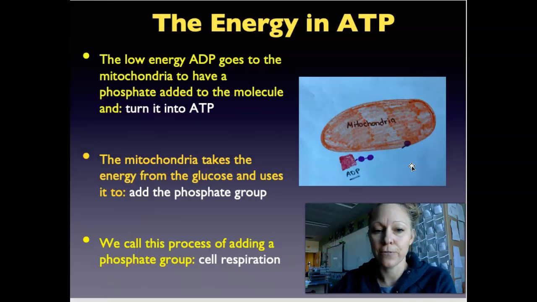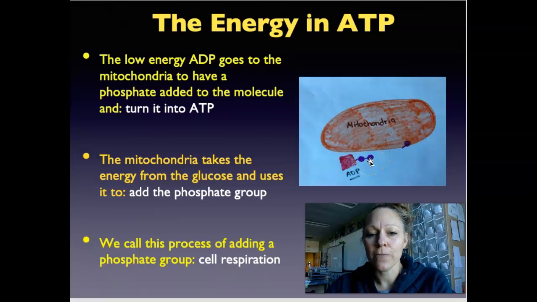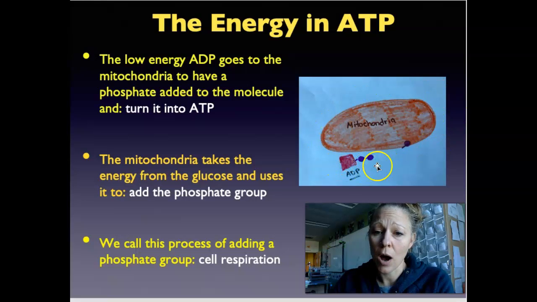It's taking the energy from glucose and using that energy to add this third phosphate group back onto an ADP. For every one glucose molecule, we can refuel 32 ADP into 32 ATP. This process, taking that phosphate group and adding it onto an ADP, is called cell respiration, and we're going to talk about that more later. But this is our molecule of ATP.